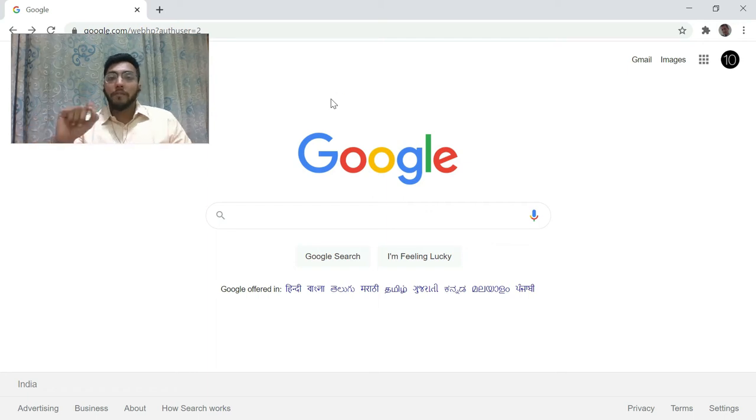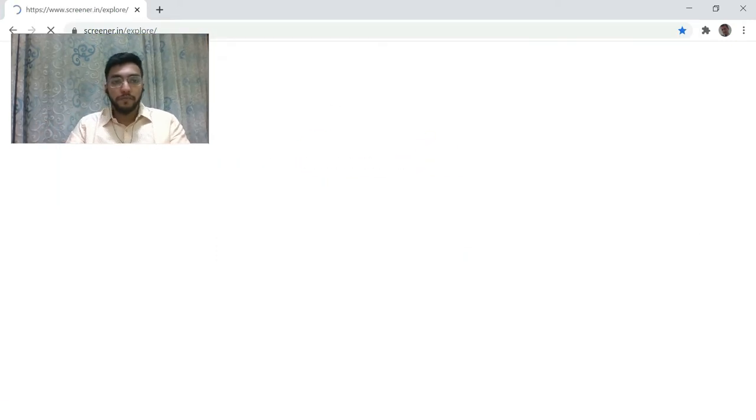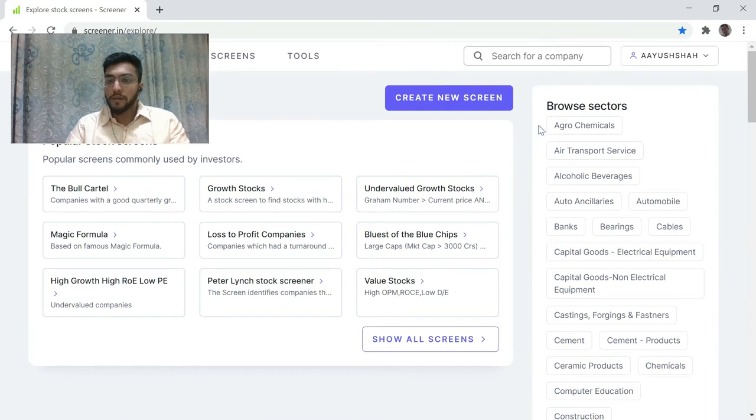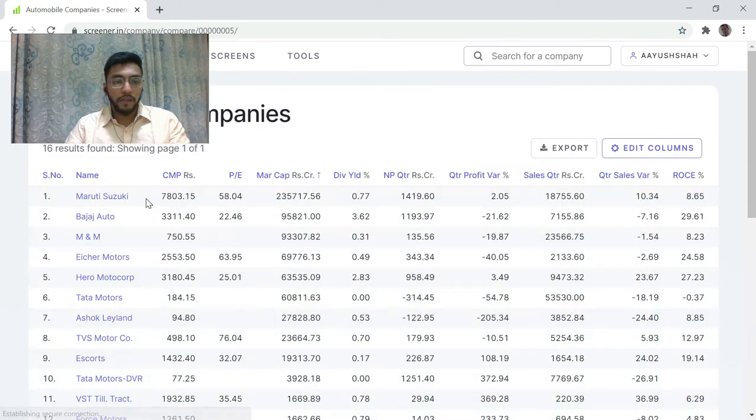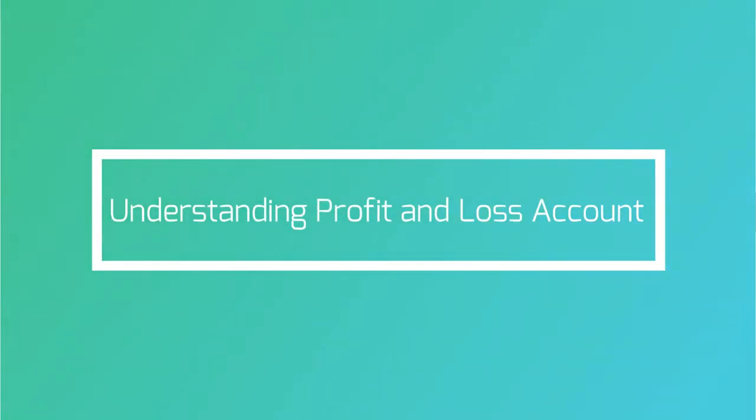Now I'll be using screener.in to make you understand the financial statements. You can use something like Moneycontrol or investing.com. Now let us go on to screener.in. Since we want to understand company in manufacturing segment, let us take up automobile segment, and in that let us take up Maruti Suzuki. Jumping directly to profit and loss account.